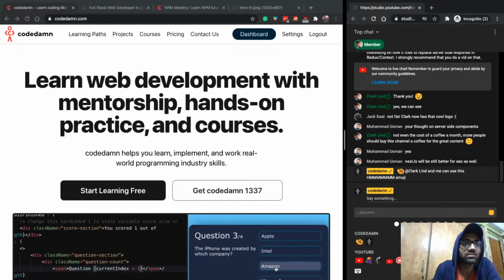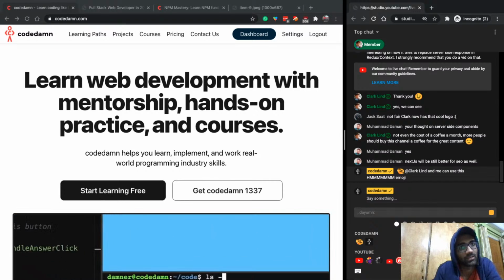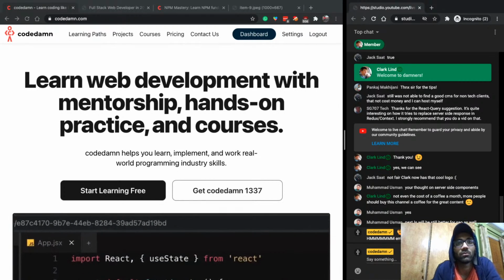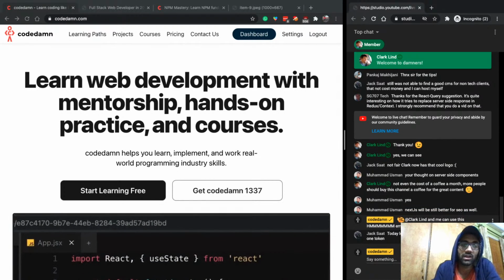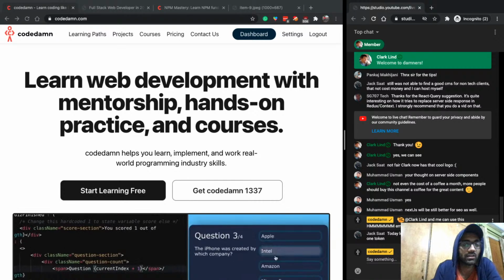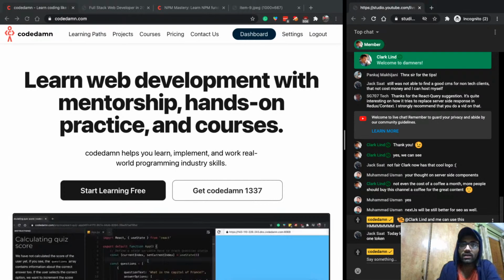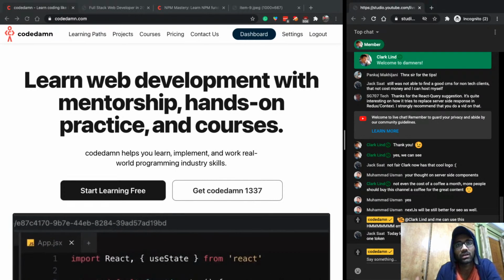Next.js will still be better for SEO as well. Yep. React Server components do not solve SEO because the server never responds with the metadata on the initial request. React Server components means I will render that component on the server and send you the response back in a stream.